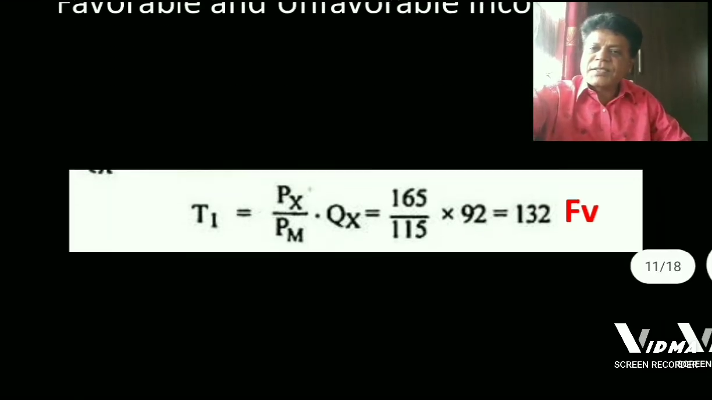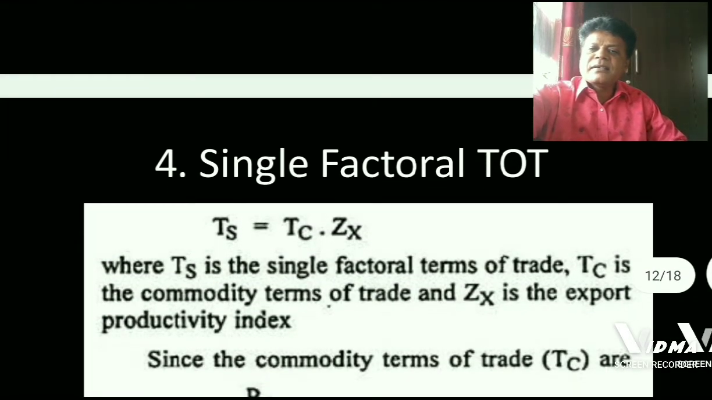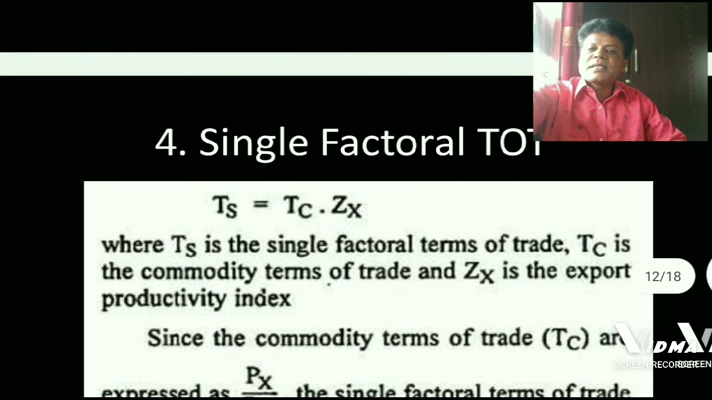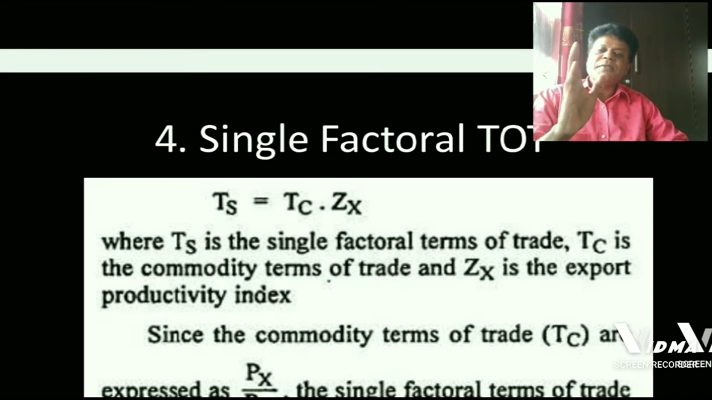After studying this, in next place we are having another type of terms of trade, which is called as single factorial terms of trade. It expresses country's export productivity index. It is one aspect of income terms of trade. One aspect of terms of trade of a country.